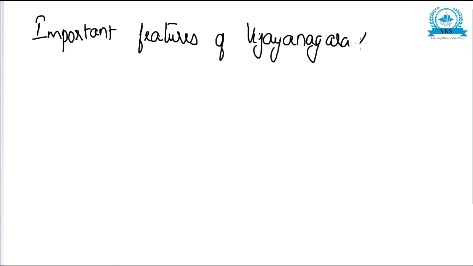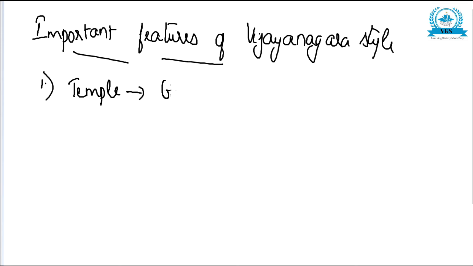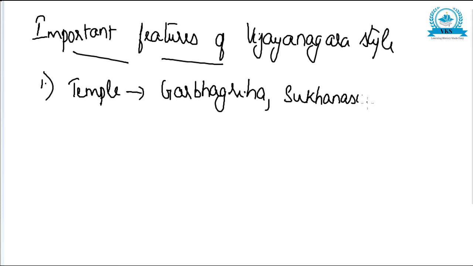The first important feature is that a temple made in the Vijayanagara style consists of a Garbhagriha, then a Sukhanasi, Mahamantapa for the performances and all, and Ardhamantapa.